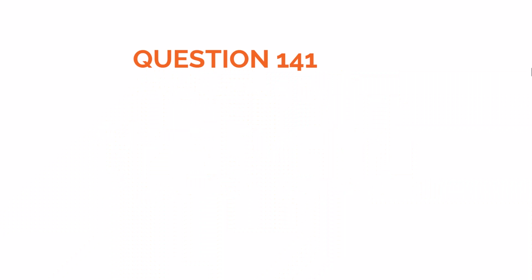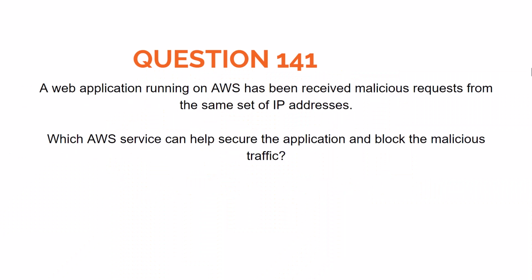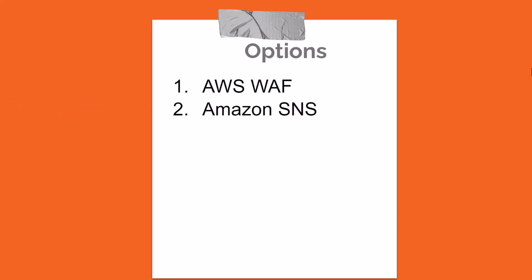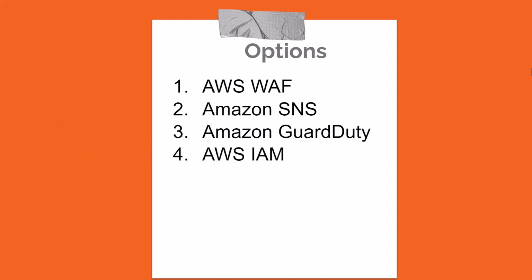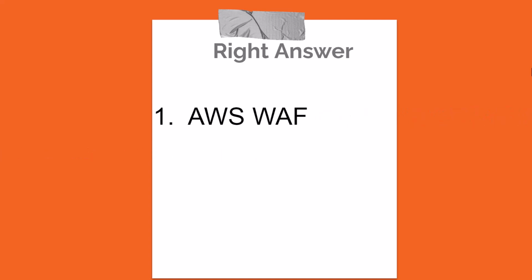Question 141. A web application running on AWS has been receiving malicious requests from the same set of IP addresses. Which AWS service can help secure the application and block the malicious traffic? Now the options are: Option 1, AWS WAF. Option 2, Amazon SNS. Option 3, Amazon GuardDuty. Option 4, AWS IAM. And the correct answer is Option 1, AWS WAF.